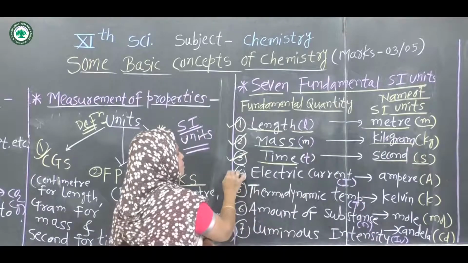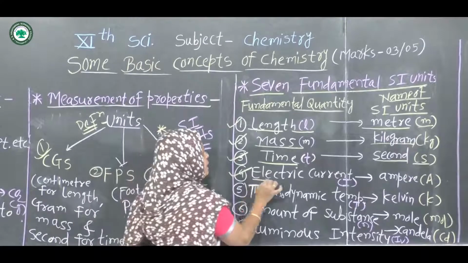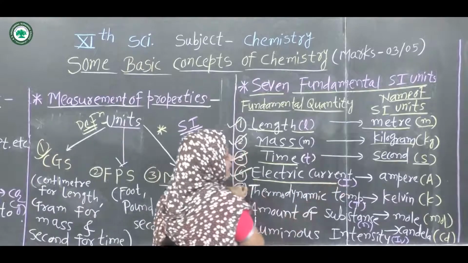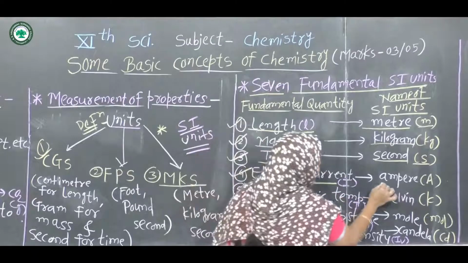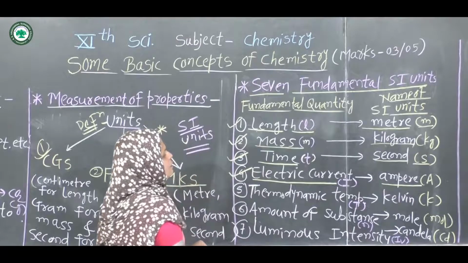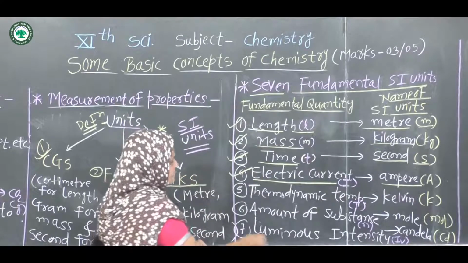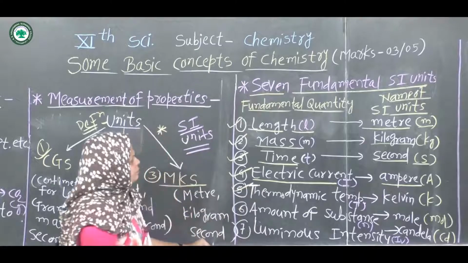Next, the fourth is electric current, having the symbol I, measured in the SI unit ampere. Ampere has the symbol capital A. Then next is thermodynamic temperature.